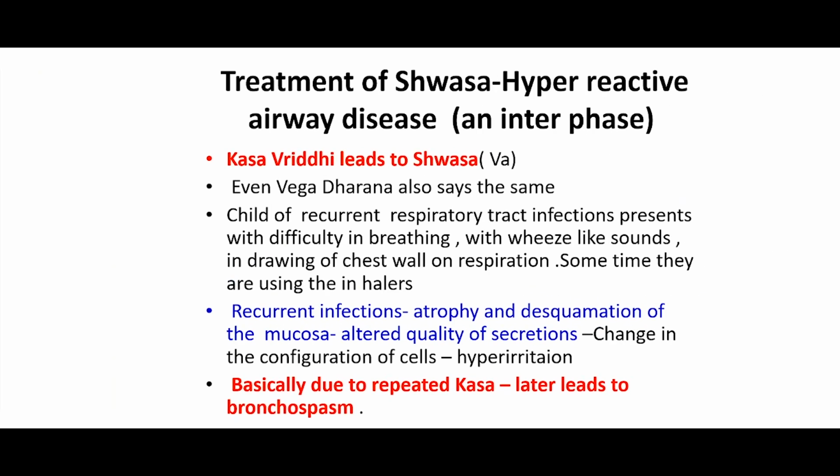So here, a child with recurrent respiratory tract infection presents with difficulty in breathing, with wheeze-like sounds and indrawing of the chest wall on respiration, and sometimes uses inhalers. Recurrent infections of the respiratory tract lead to atrophy and desquamation of the epithelial tissue and mucosa. As a result there is altered quality of the secretions and a change in the configuration of the cells, and that leads to hyper-irritation. This hyper-irritation leads to increased respiratory rate. This is the pathology.